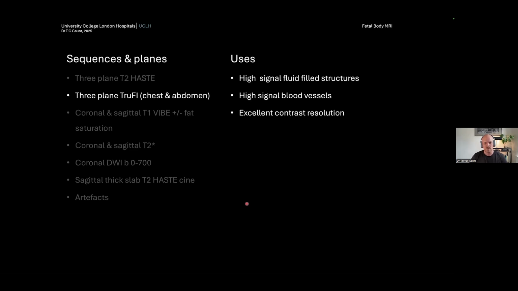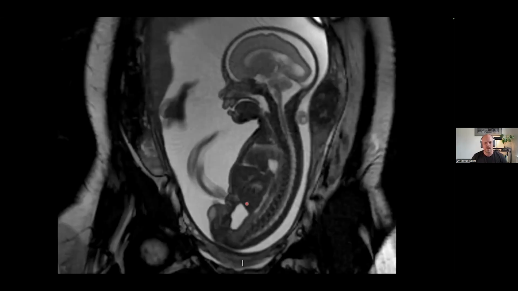We also use a TrueFISP sequence. Sometimes it gives slightly better spatial resolution, we find. It gives high signal fluid-filled structures again. Also high signal blood vessels with good contrast with the spin echo sequences, and also gives excellent contrast resolution once again. And here we go. You can see a bladder here, and all that kind of CSF with good contrast resolution once more.